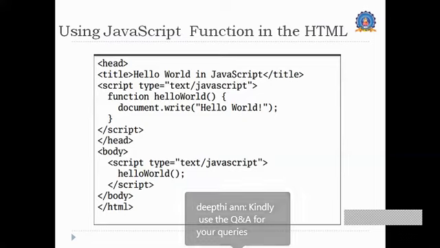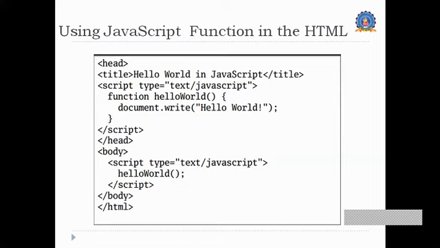In this particular program, this is a small function. We will see it elaborately in the next session; in this session we are only looking at the introductory part. As an elaboration, we will see those kinds of functions in the forthcoming session.